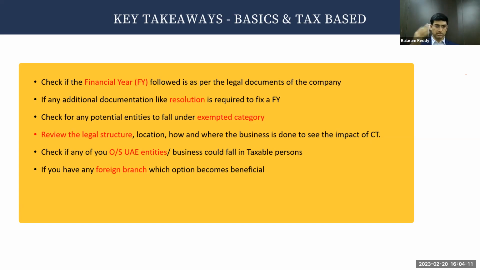Since we have seen the taxable persons, non-taxable persons, and so forth, you need to now look at the structure and make sure that it is in favor of the business. Check if any of your outside UAE entities or businesses could fall under taxable persons. You may think so far that since the business is outside UAE, it may not be taxable in UAE. But now you need to relook at that and see whether it is really not subject to tax in UAE. If you have any foreign branch, then you need to look at the decision that you have to make, whether you want to consider the foreign branch as part of your UAE entity, or do you want to exclude it in full, and then therefore it will not be subject to tax in UAE.